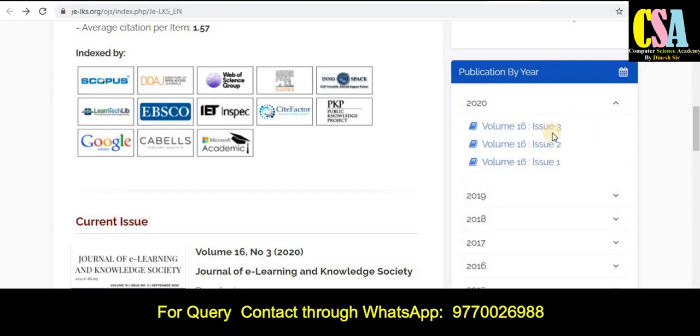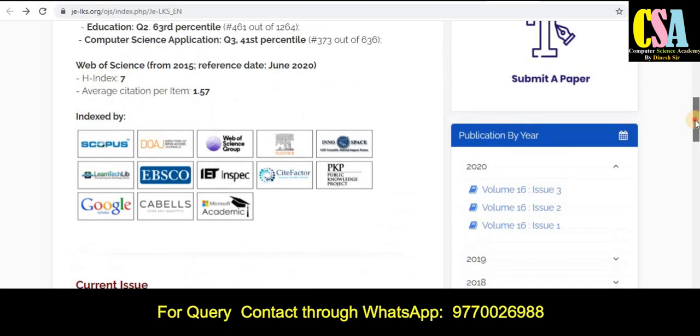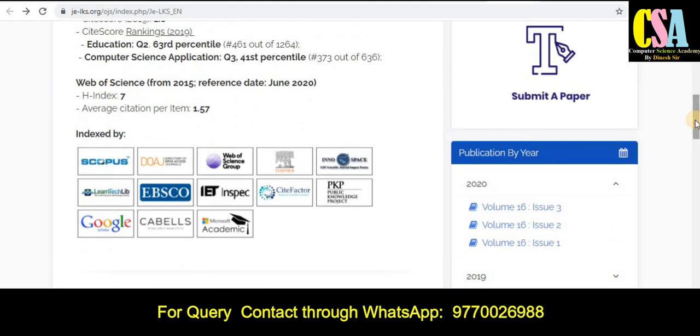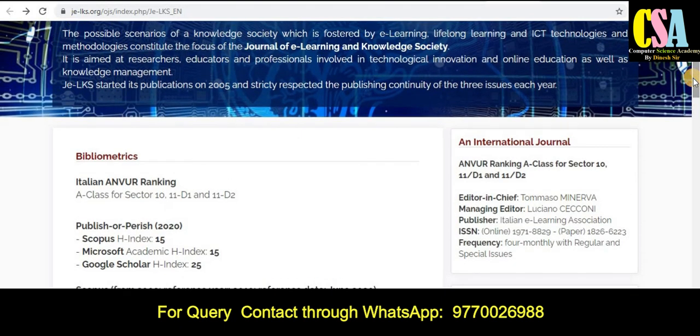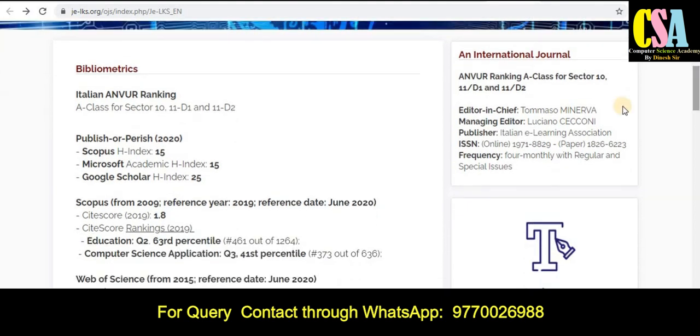Just click on any particular issue, so you can understand the publication frequency. So this journal publishes 4 issues per year, meaning quarterly. So within 3 months your research paper will get published. So these are all the journal guidelines. So the publisher is the Italian E-Learning Association, and the ISSN number in both categories, print version and online version, and 4 monthly with regular and special issues. So that means your research paper will get published within 3 months.